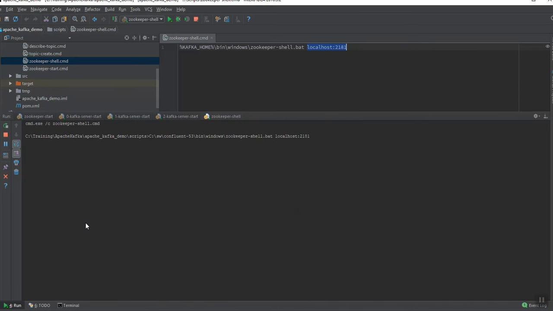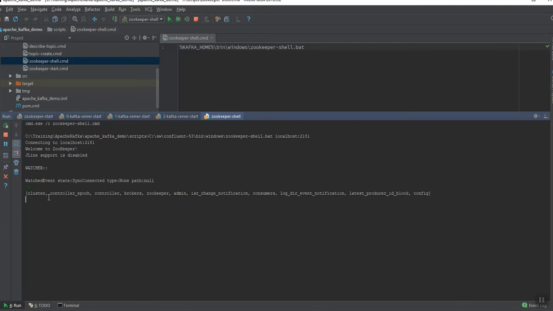So let's first see what is there in the list. ls forward slash. So we have brokers here. We'll see which brokers are active at this moment that ZooKeeper is monitoring. Inside brokers we have ids, topics, and seqid. So we are looking for ids here.